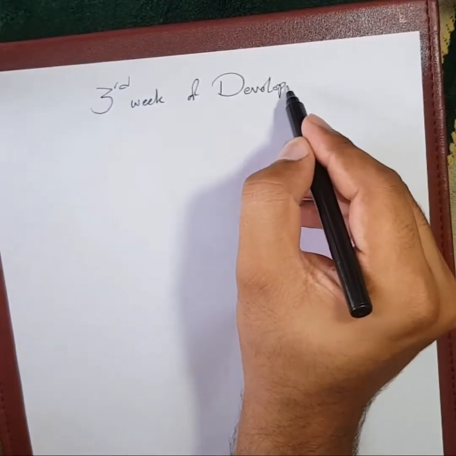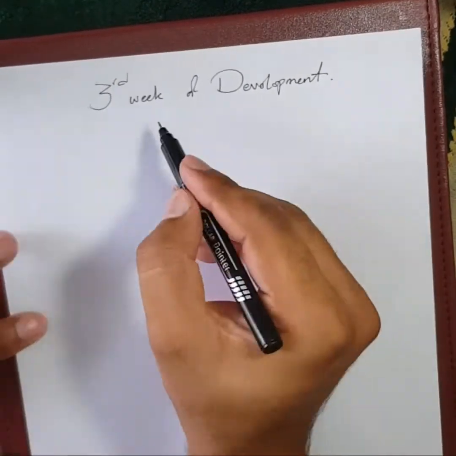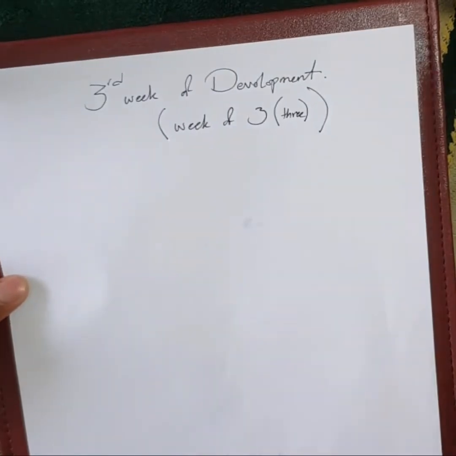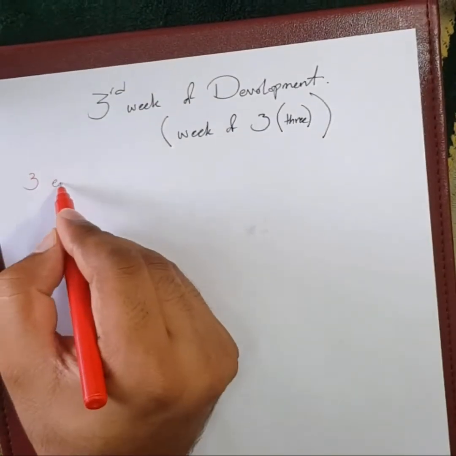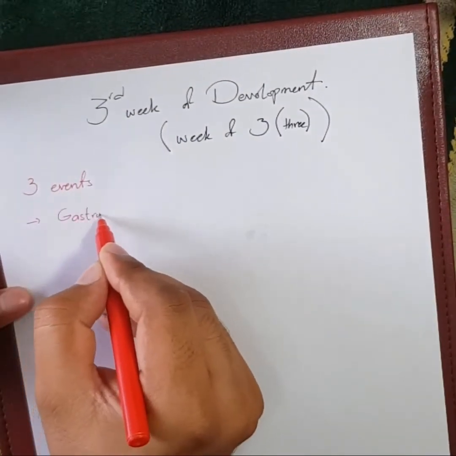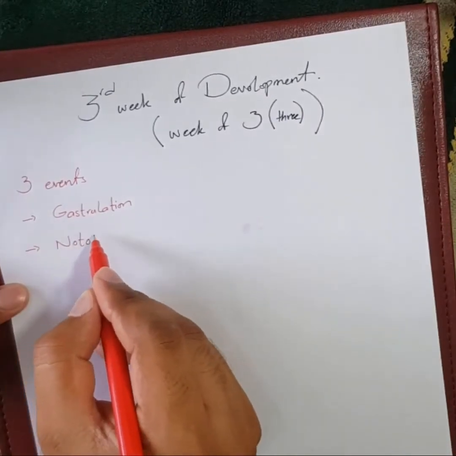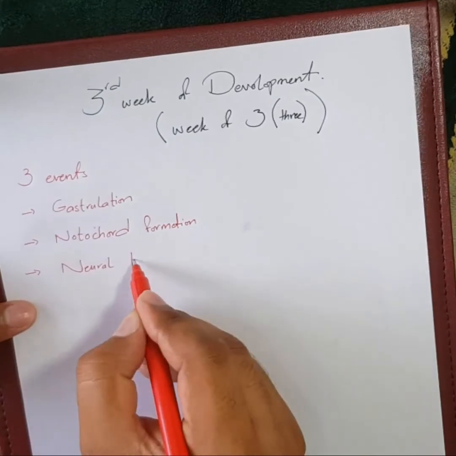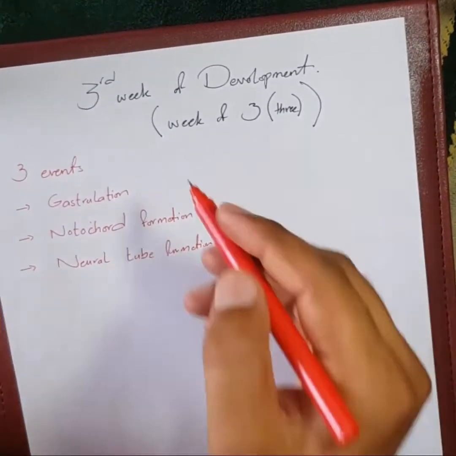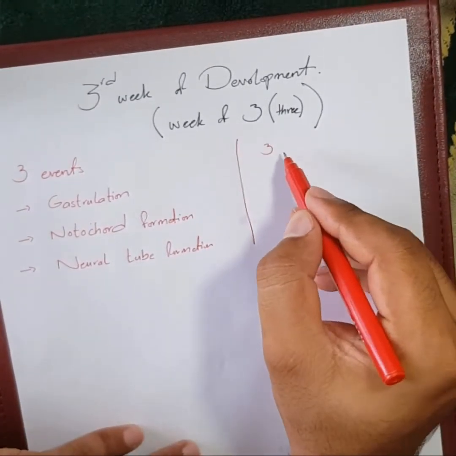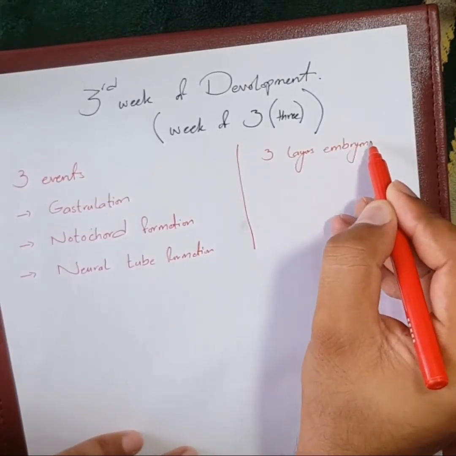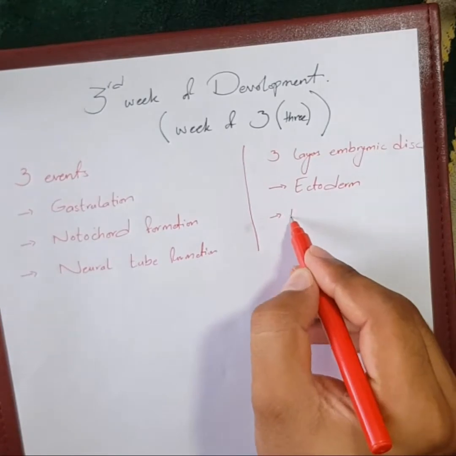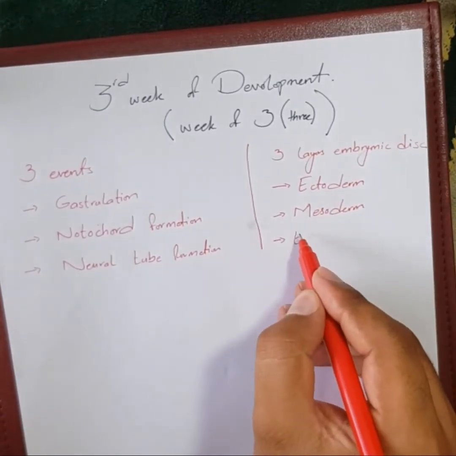In today's lecture, we will be talking about the third week of embryonic development. The third week of embryonic development is also known as the week of 3 because it comprises 3 important events, and also because in this week the 3 germ layers are formed. The 3 important events include gastrulation, notochord formation and neural tube formation, and the 3 layers of the embryonic disc are ectoderm, mesoderm, and endoderm.